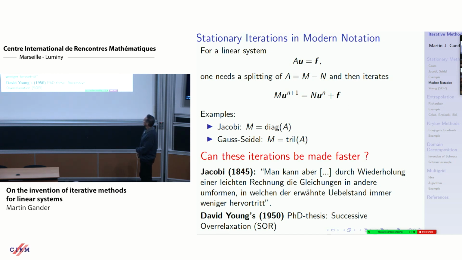Can we make these iterations faster? There are 2 interesting things I'd like to do on this climb. Jacobi, he mentions in this early paper, "man kann aber durch Wiederholung einer leichten Rechnung die Gleichungen in andere umformen, in welchen der erwähnte Übelstand immer weniger hervortritt." He says that it's very easy to do preconditioning on your system. You just transform your system, doing some manipulations, and then the method converges faster and faster. This is the invention of preconditioning.